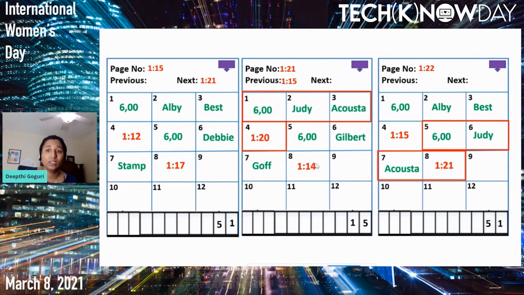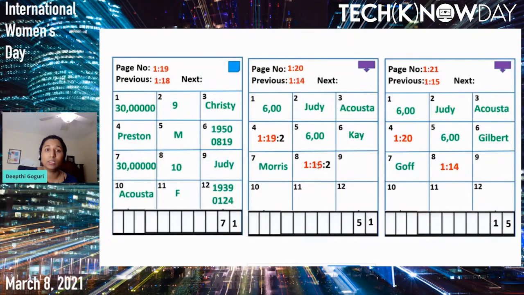And page number 20 is not in the memory, so we have to evict the page number 15, get the page number 20 to the memory, and the Judy is pointing out to the page number 19, slot 2. Luckily, we have the page number 19 inside the memory, and the slot 2 is pointing out to the 7th slot, which is Judy Acosta.